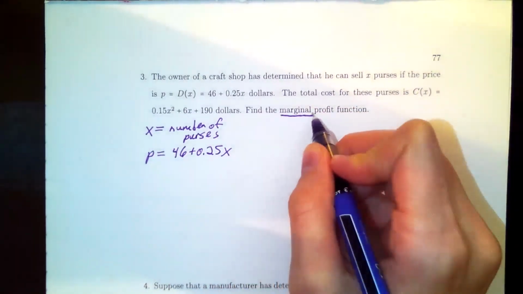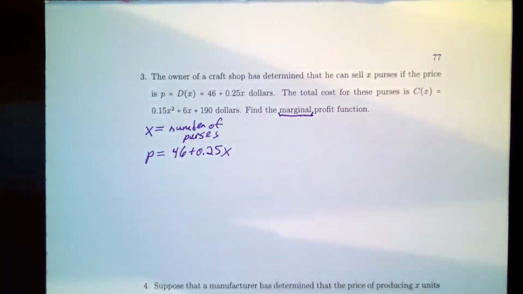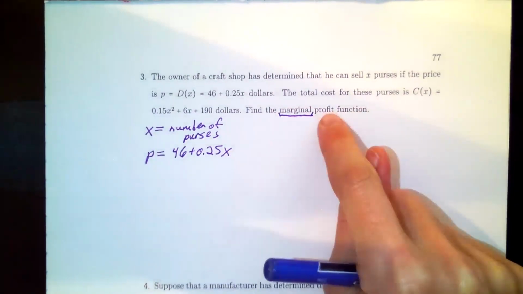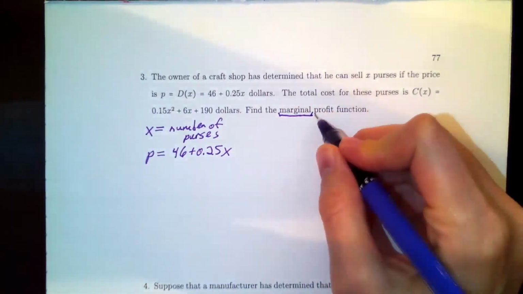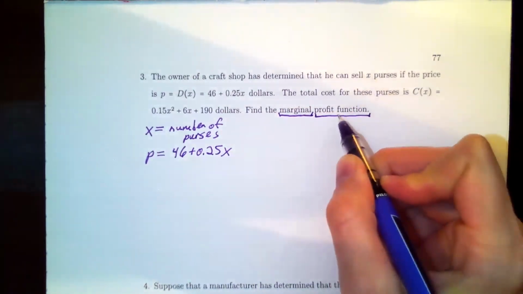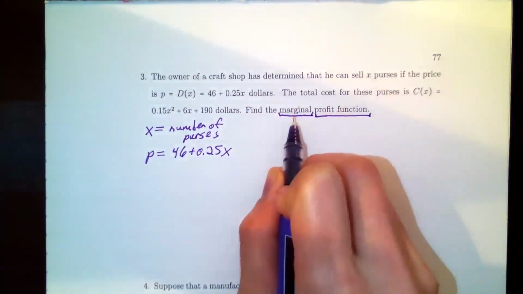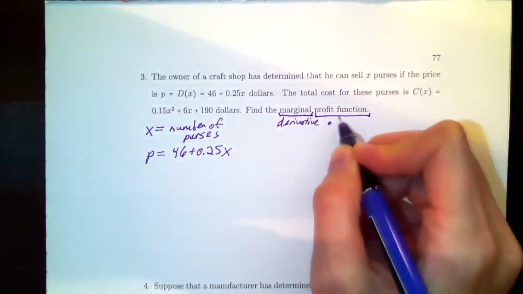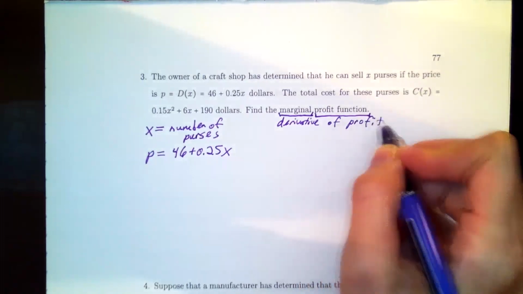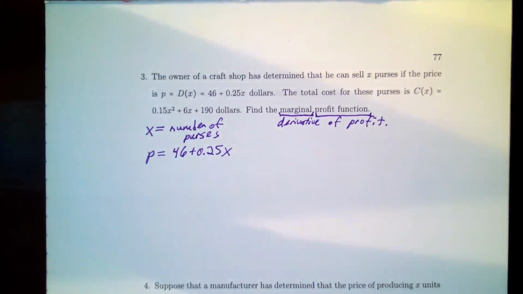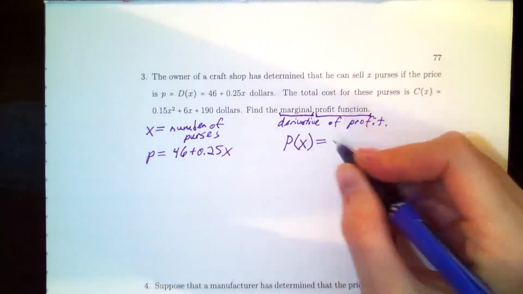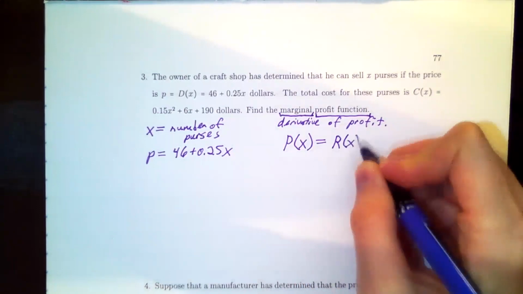Marginal is our key word here that's supposed to be new to this section. Marginal means the derivative. So that means they want me to find the derivative of the profit function. So there's two things that I have to find. I have to first find the profit function, so I can then take the derivative of it. Derivative of profit. That's what they want. So if I'm going to build profit to take the derivative of it, we have to remember how to build P. P is our profit function, and it's always written as revenue minus cost.